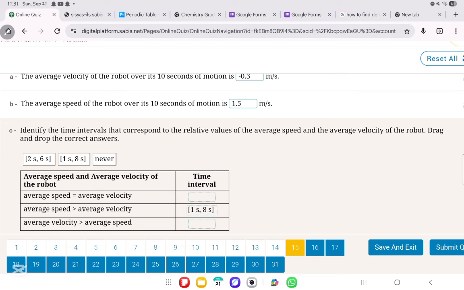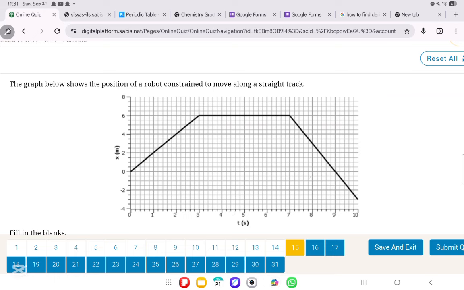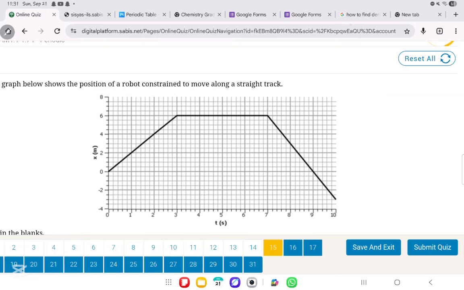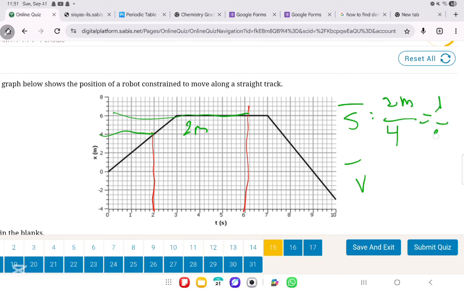Now, what's the next scenario? 2 seconds, 6 seconds. So let's take 2 seconds and 6 seconds, from here to here. We need to calculate the average speed and the average velocity. Average speed is the distance traveled, from 6 and 4. This is 2 meters over the total time, which is 4. So it's 1 over 2 meters per second.